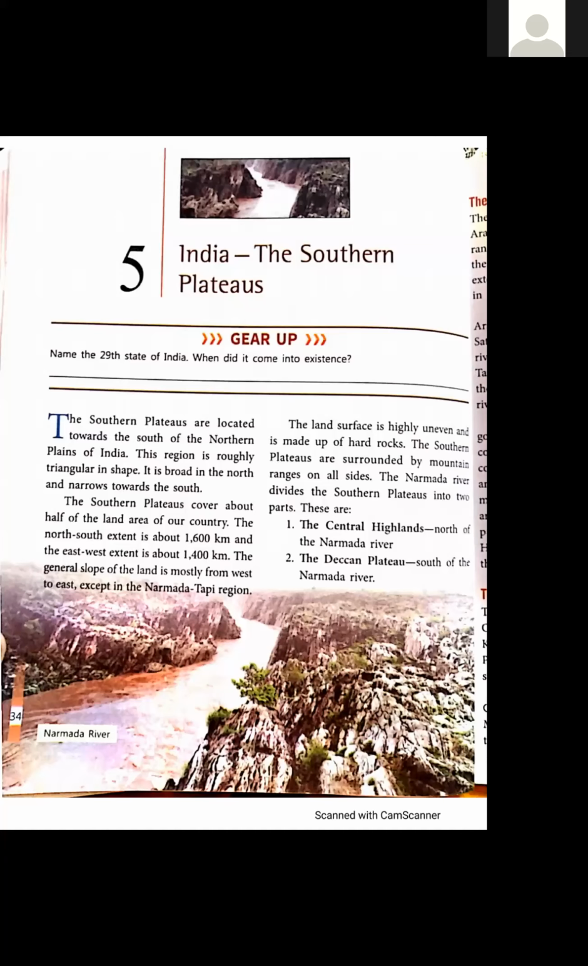Students, today we will read chapter number 5. Okay, and your book should be open in front of you. Yes, first of all, let me show you the picture of plateau.